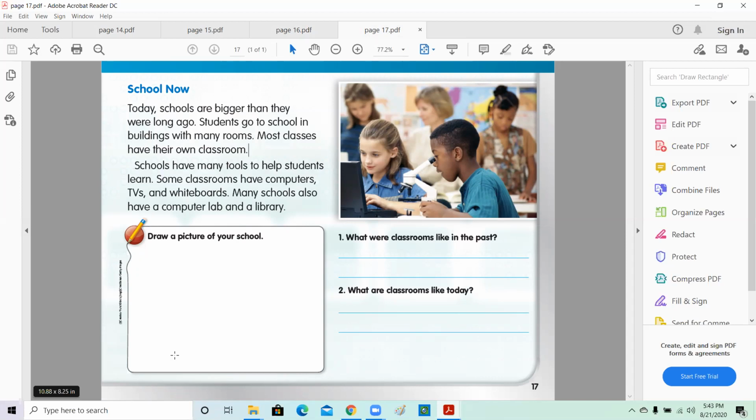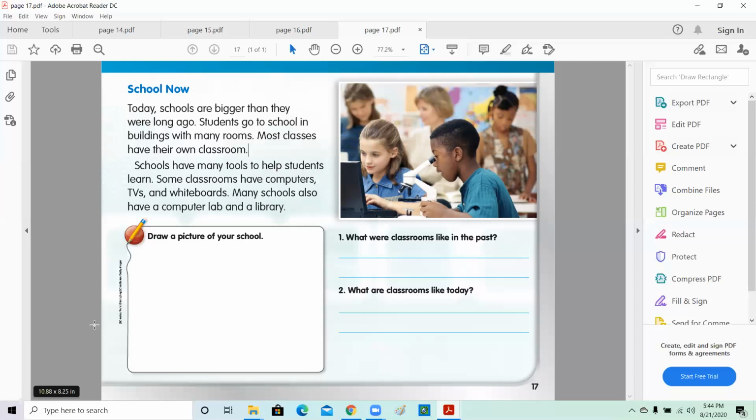But we know that you have a big school, big buildings, big whiteboards, TV, maybe you even have computers before, but now because you're first graders, you have time to use computers. So we have a library. Maybe you visited your library before. So try to draw a picture of your school over here. Okay.